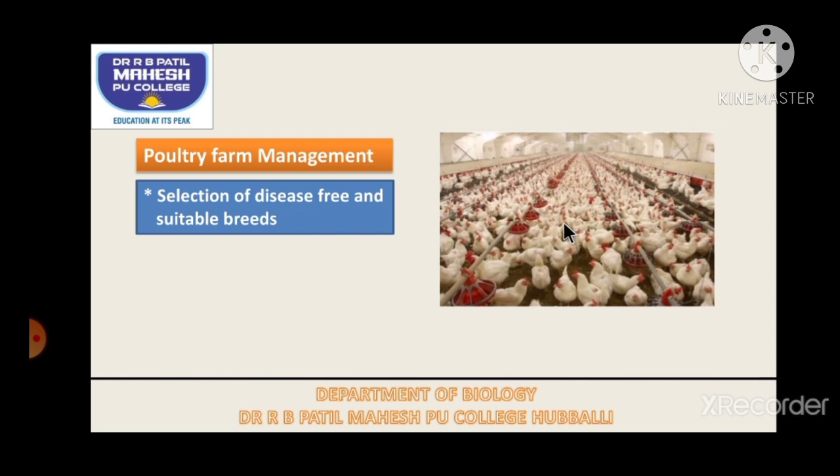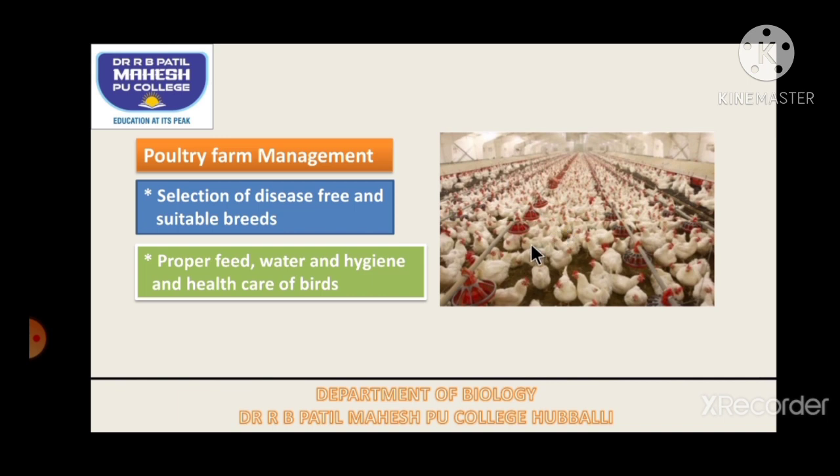And while selecting, we have to select a fowl which is disease free or disease resistant. Next, we have to give a proper feed. Good food should be given to them, and good water and hygiene must be maintained. So we have to disinfect our poultry farm regularly, so that hygiene will be maintained, and a regular veterinary doctor visit must be there, so that the health of the birds can be taken care of.